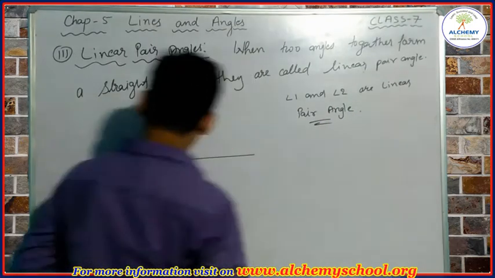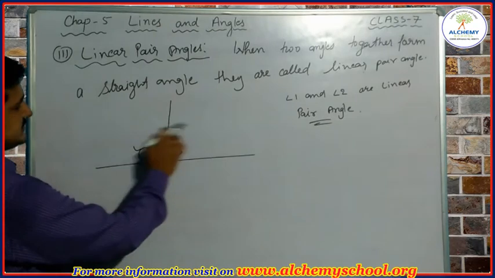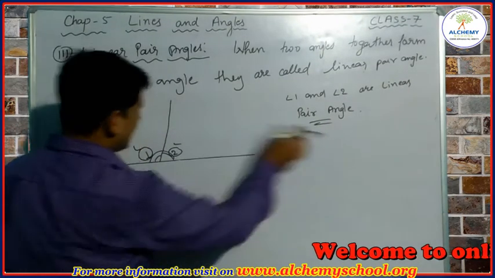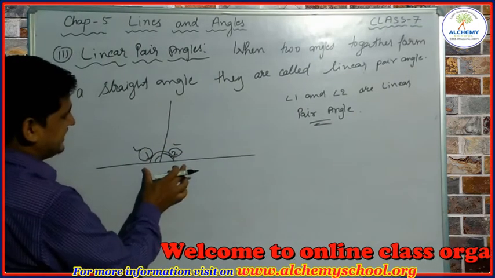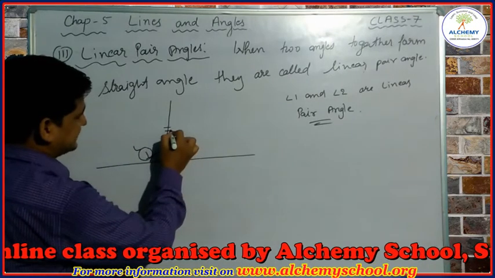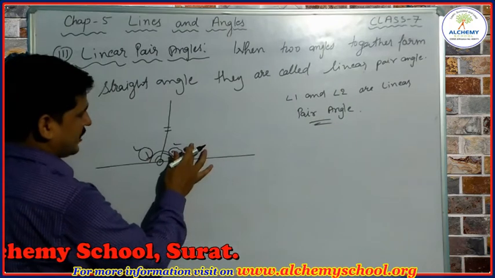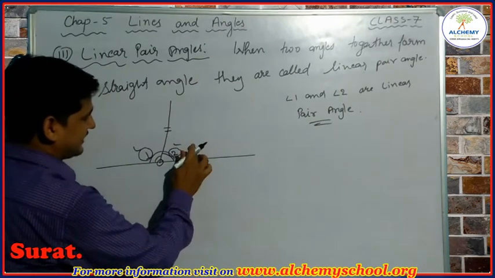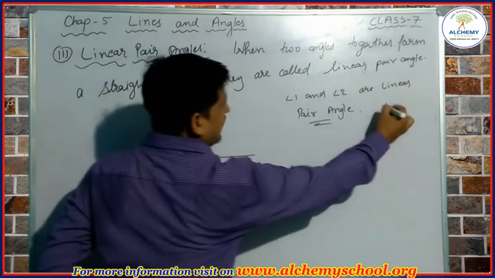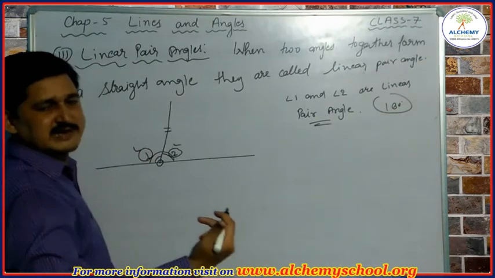One more thing you can observe, these two angles are also adjacent angles, and these two angles are called linear pair angle. Why are they adjacent angles? Because this angle and this angle have a common side and a common vertex, and they are not overlapping each other. And they are linear pair angle because these two angles form a straight angle, that is 180 degrees. So they are linear pair angle and adjacent angle too.